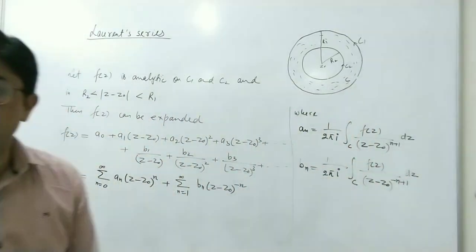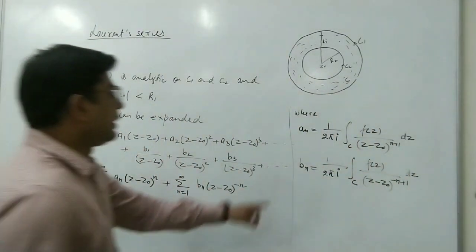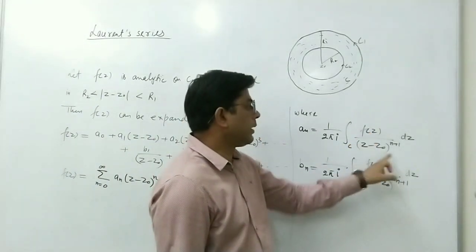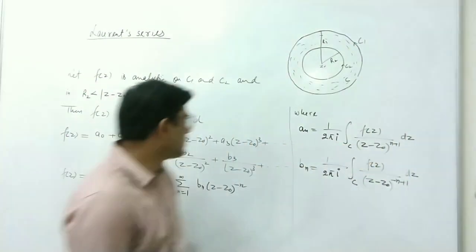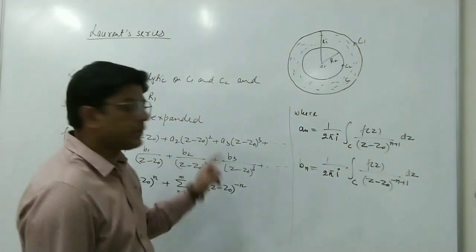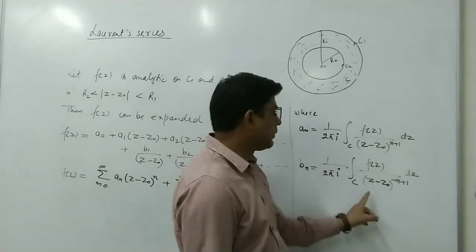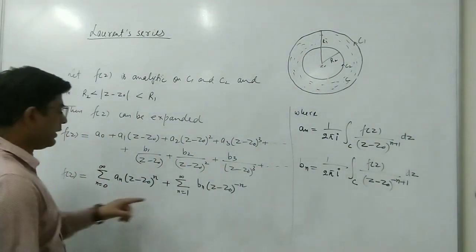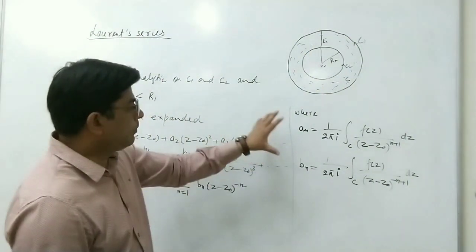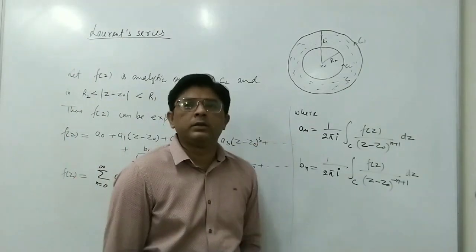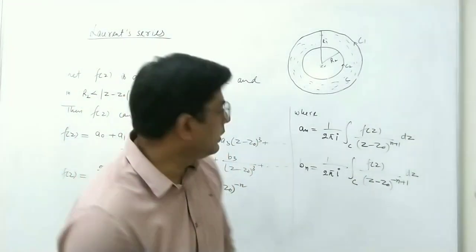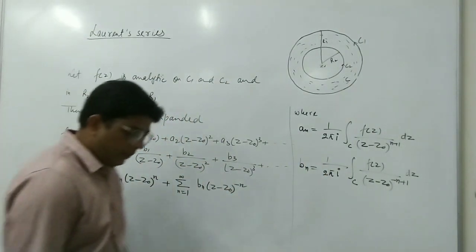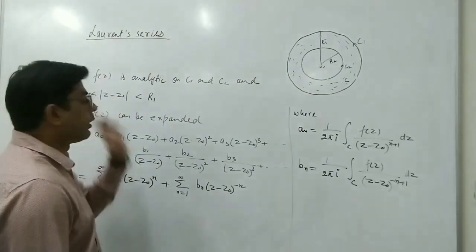So by using these two formulas we can find an and bn. Okay, so an is 1 upon 2 pi i integral over c f(z) upon (z minus z0) to the power n plus 1 dz, because this an is for the positive power series, and bn is 1 upon 2 pi i integral over c f(z) upon (z minus z0) to the power minus n plus 1 dz. So this bn is for the negative power series. Okay, so we find an and bn by using these formulas, and when we find an and bn, we put these values in this series to obtain the Laurent series.